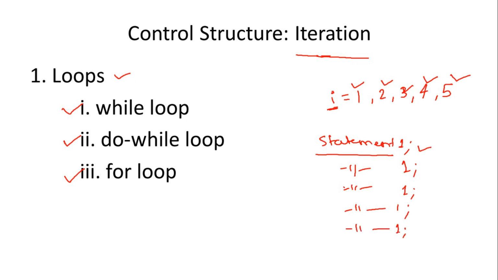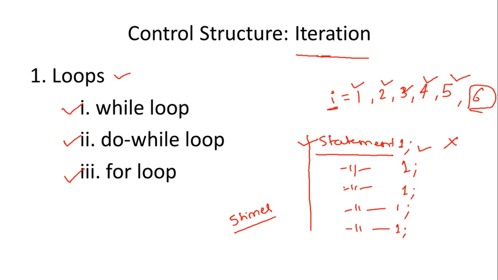After that, if it becomes 6, so we want the execution of this statement 1 only 5 times. So when the counter value becomes 6, at that point the loop will be terminated. Loop terminated means the execution of statement 1 will be stopped.